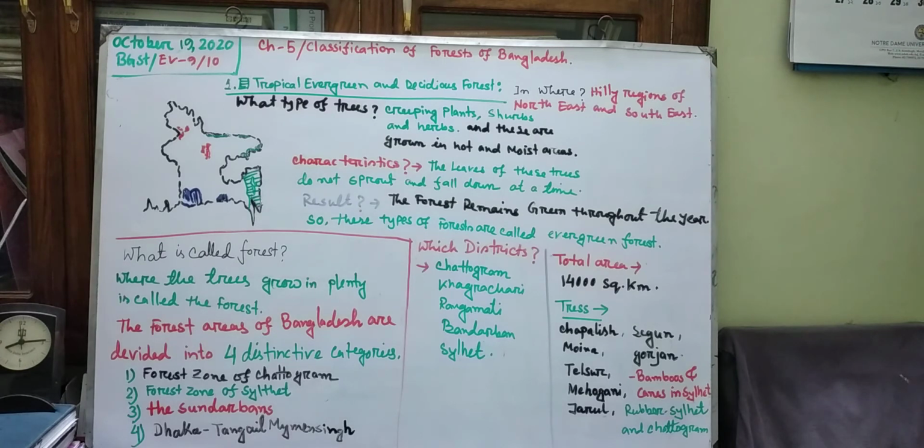That means we have learned about 4 distinctive categories, that is, the forest areas of Bangladesh. What are those 4? Chattogram, Sylhet, Sundarban and Dhaka, Tangail, Mymensingh. This is the first portion of our class. It may come in your knowledge based and realization questions. But from where may the creative questions come? The creative questions may come from these colors.